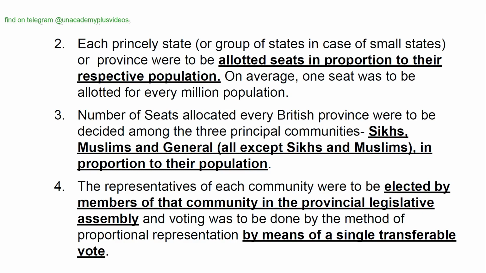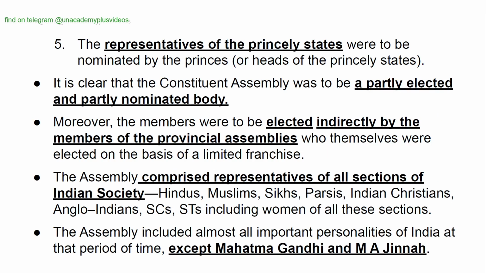The representatives of each community were to be elected by the members of that community in the provincial legislative assembly, and voting was to be done by the method of proportional representation by means of a single transferable vote. The representatives of the princely states were to be nominated by the princes or heads of the princely states. It is clear that the Constituent Assembly was to be a partly elected and a partly nominated body.